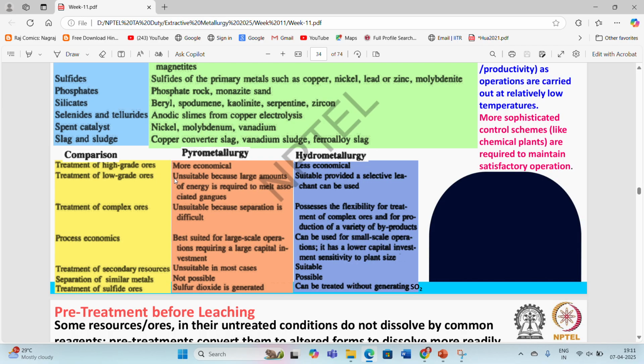Then treatment of secondary resources is more suitable in hydrometallurgical operations, while unsuitable in pyrometallurgical operation in most of the cases. Then separation of similar metals is not possible in pyrometallurgical operation, while it is possible in the hydrometallurgical operation. Then treatment of sulfide ore: sulfur dioxide is generated during the pyrometallurgical operations, while it can be treated in hydrometallurgical operation without generating sulfur dioxide.